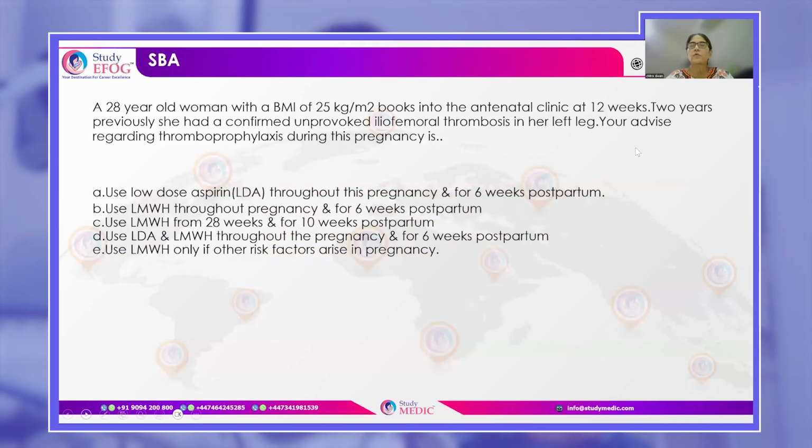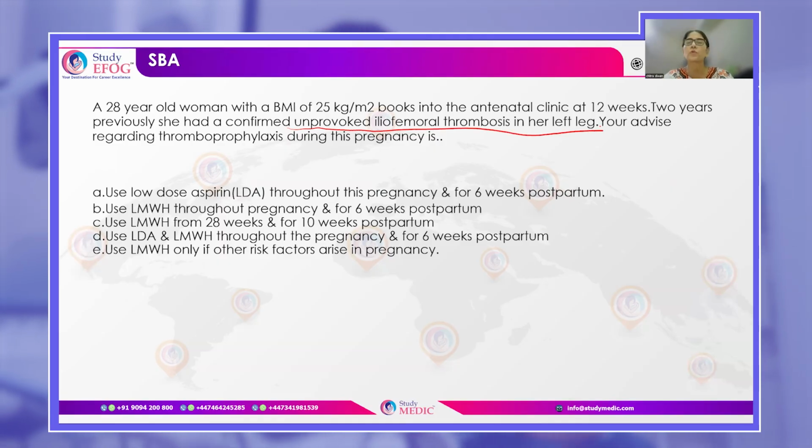Now let us see for how long will you give thromboprophylaxis. Okay. So a 28-year-old woman, BMI 25, she has come into the antenatal clinic at 12 weeks. 2 years ago, she had confirmed unprovoked iliofemoral thrombosis in her left leg. So it's very important to know whether it is unprovoked or is it due to some surgical procedure.